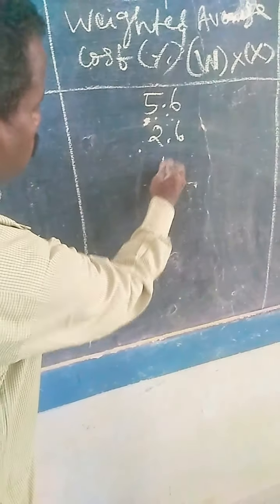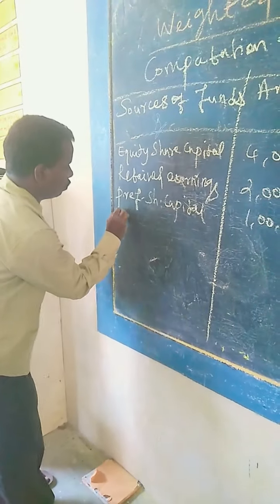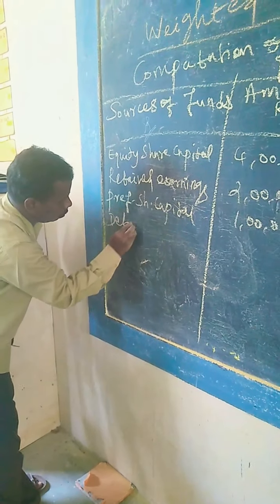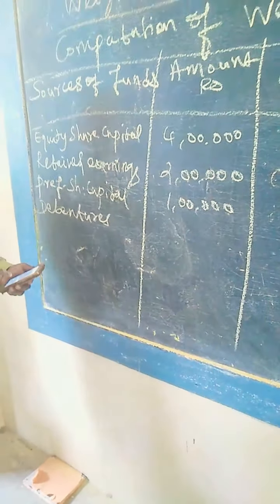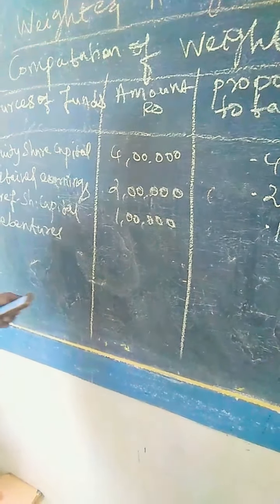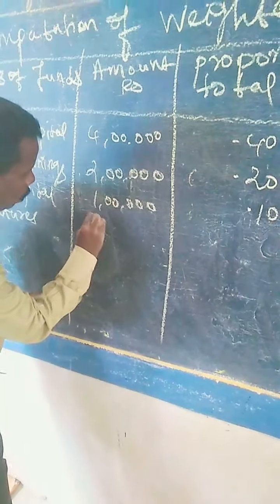Therefore, weighted average cost is 1.0. The next one is debentures, one of the sources of funds. Amount is rupees 3 lakhs.